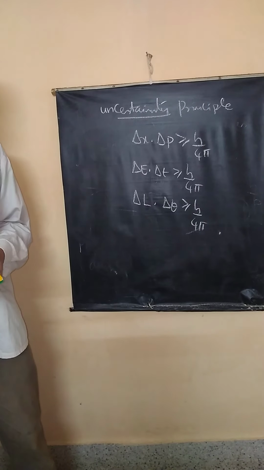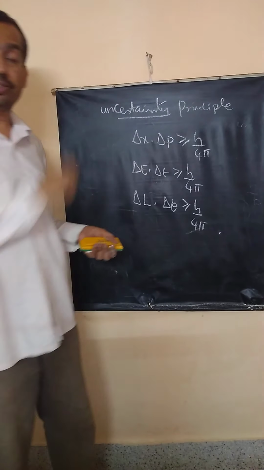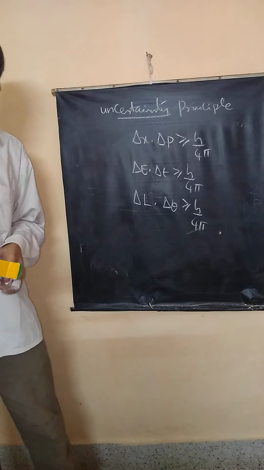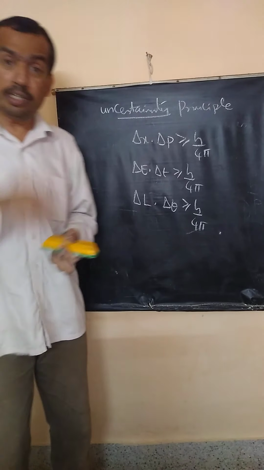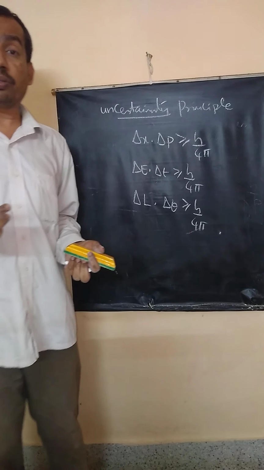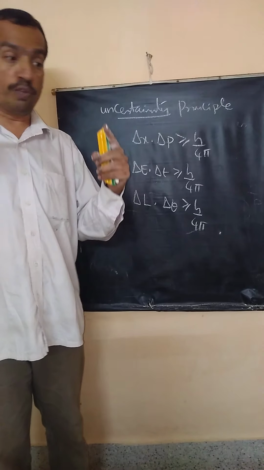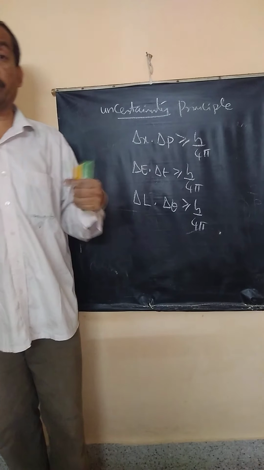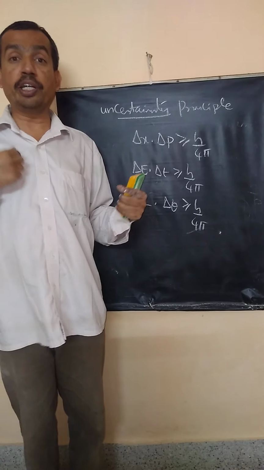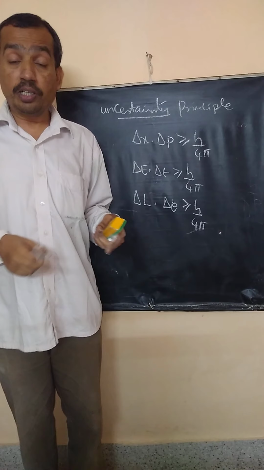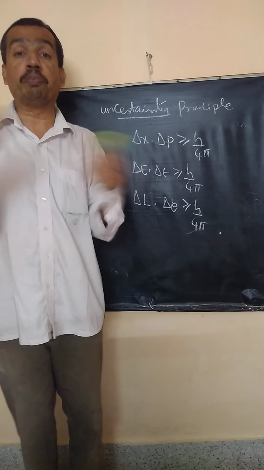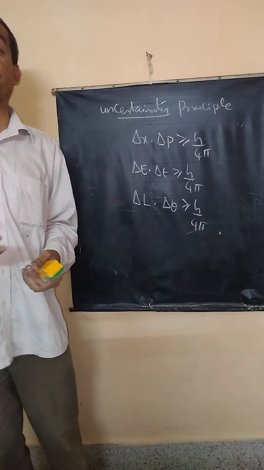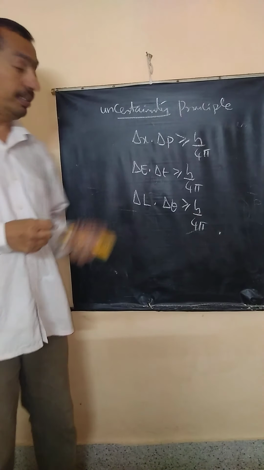It's very, very important. And please try to understand what is h. Why is h coming in the right hand side? Uncertainty. Is h related to uncertainty? h actually represents the uncontrolled disturbance that occurs when a photon hits the object. When my position has to be exactly measured, the photons from the camera should hit my body and go back. But the change that is produced by the photon on my body is unpredictable. You can't calculate it, it is quantized. So the very wave nature, the quantization nature, is responsible for the uncertainty principle.